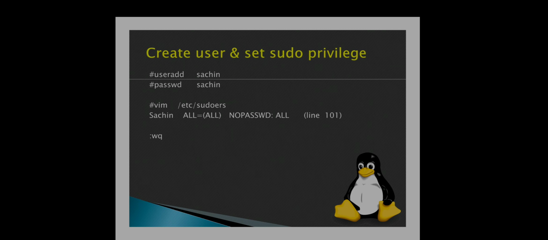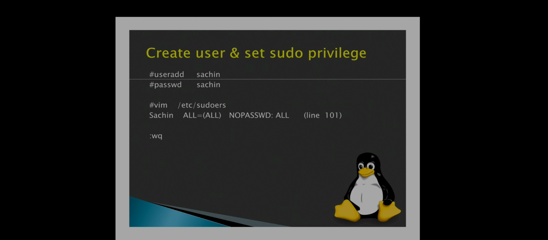In Ansible, create a user and set sudo privileges. By using the command useradd Sachin, and for Sachin we have to give the password by using the command passwd Sachin. It is asking for the password, so you can give whatever you want.